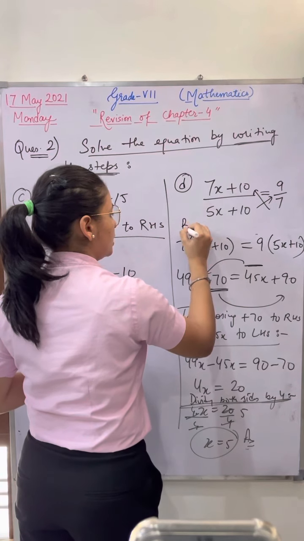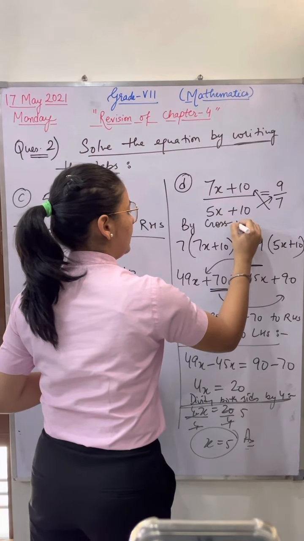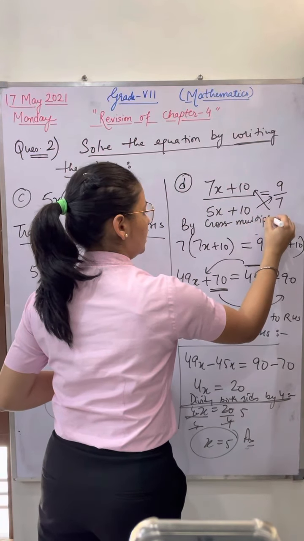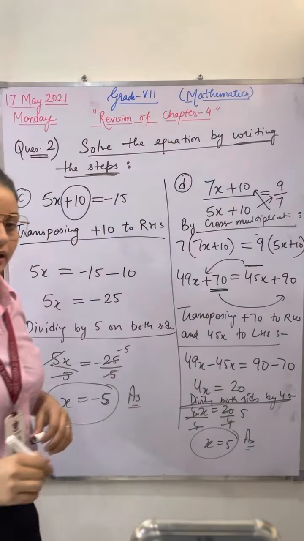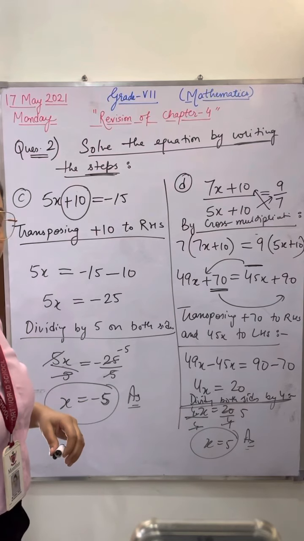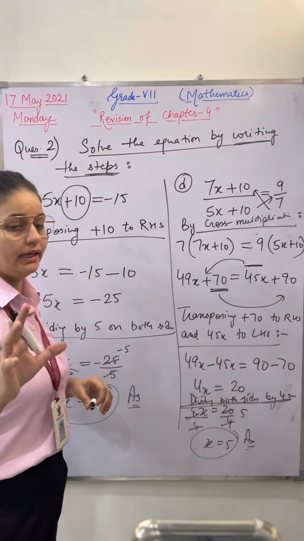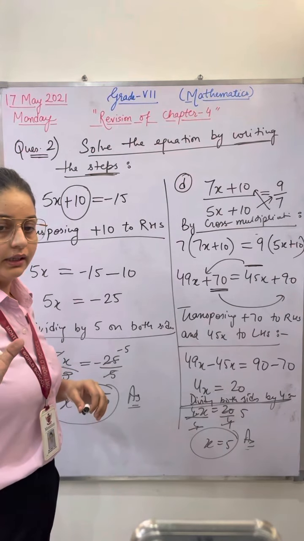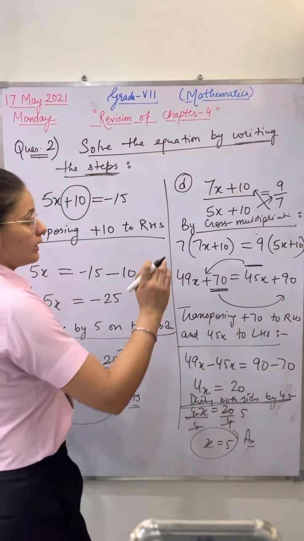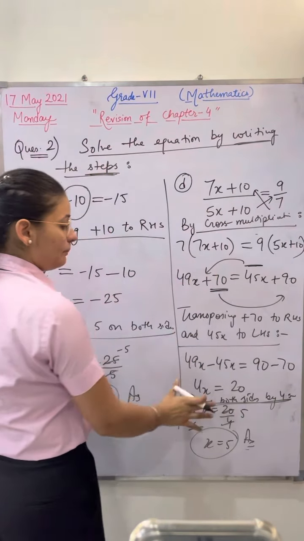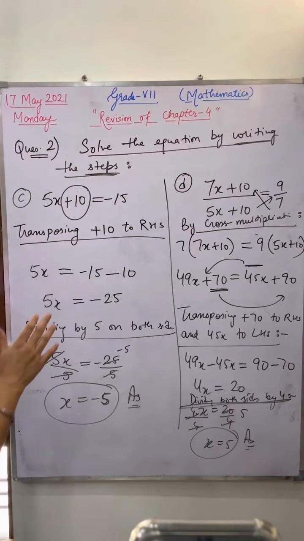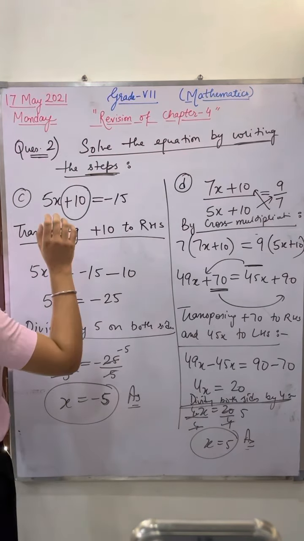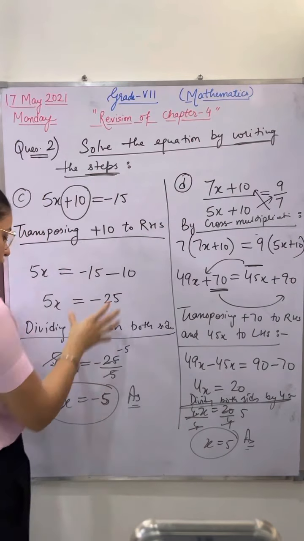You can mention also by cross multiplication. The presentation of your paper and test should be up to the mark. And how is it possible? When you are writing every step properly and clearly. So in such kind of questions, you have to write the steps and then solve for the value.